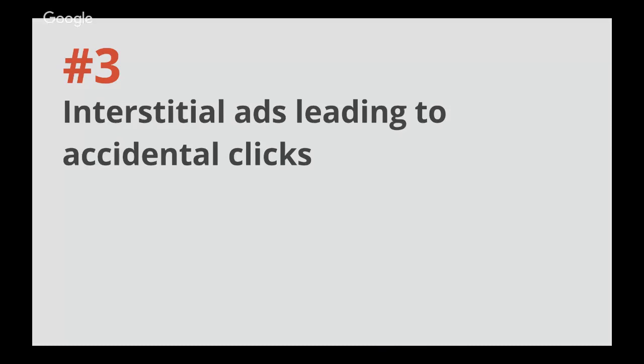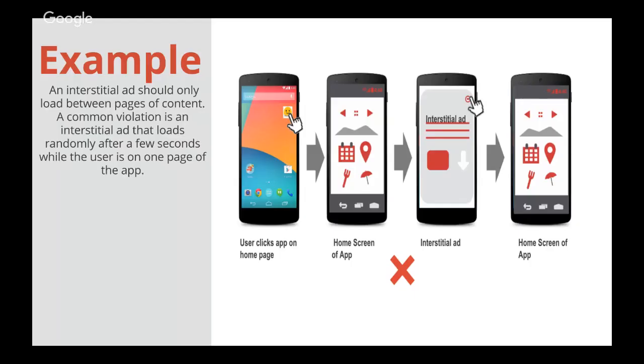Some of the problematic implementations that we commonly notice are ads interrupting a session when the user is tapping intensively, ads appearing when the user's next action is tapping on the screen, ads placed at the start or exit of an app or after the user clicks back to exit an app, as well as multiple interstitials in a short period of time. So let's look at some common examples.